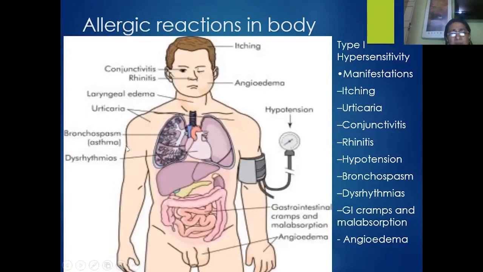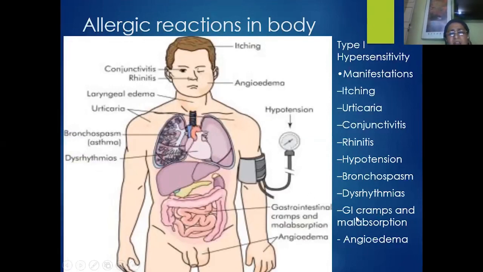Similarly, the lungs also may develop the allergy. That is nothing but the asthma or bronchospasm, and low BP also may be caused due to the allergic reactions. Similarly, the inflammations or the allergic reactions of the heart are also observed in the case of dysrhythmias.